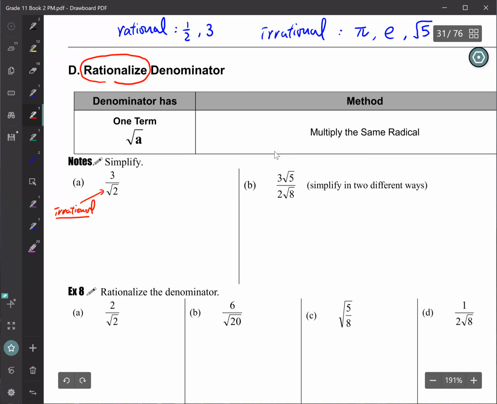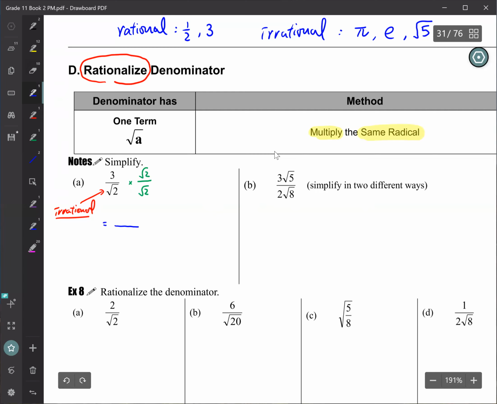okay? So if there's only one term at the bottom, in the denominator, you only see square root 2, then you just multiply by the same radical, okay? So you see a square root 2 there, so all you need to do is multiply by square root of 2 again, to the top and bottom, okay? Because when you do that, it's the same as multiplying by 1. So you are not changing the question, right? Anything times 1 stays the same.